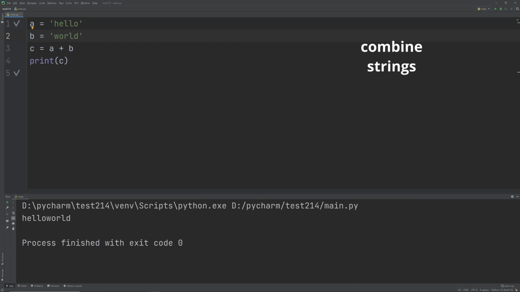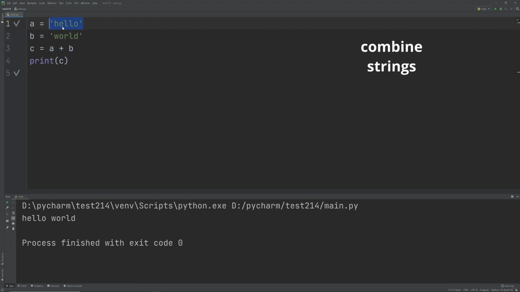What we can also do is externally create a space in between them by just using two speech marks. Do it like that, but make sure there's also a gap within the speech marks. We can literally do this. So if we run this now, we're going to see hello world. Okay, that's it. Another thing, make sure that the two variables are the same types. In this case, they're both strings. That's something very important that you need to remember. They must both be the same type.